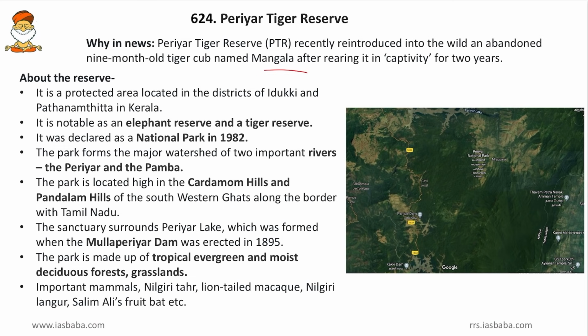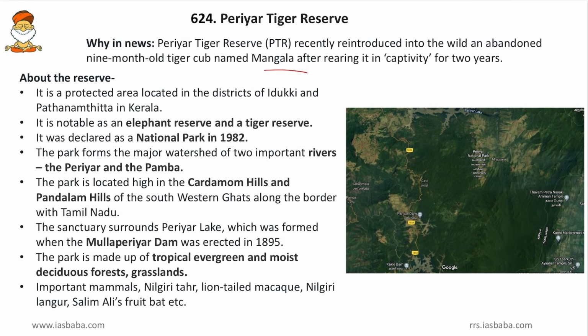So friends, gone are the days when the national parks in the concerned states were asked as match the following in UPSC. Now, in depth, the national parks, wildlife sanctuaries and tiger reserves are being asked. So that is why we have to delve deeper. Now we will delve deeper regarding the Periyar Tiger Reserve. It is a protected area located in the districts of Idukki and Pathanamthitta in Kerala. These two districts host this Periyar Tiger Reserve.